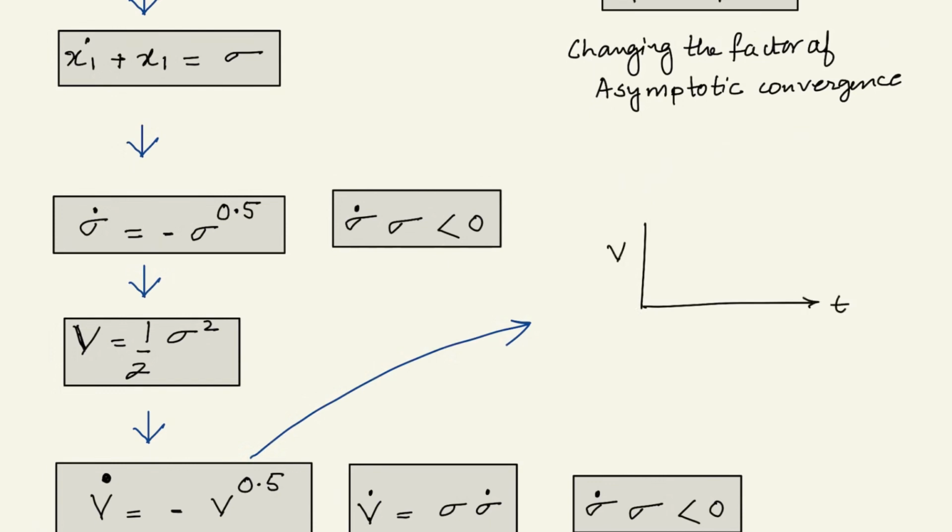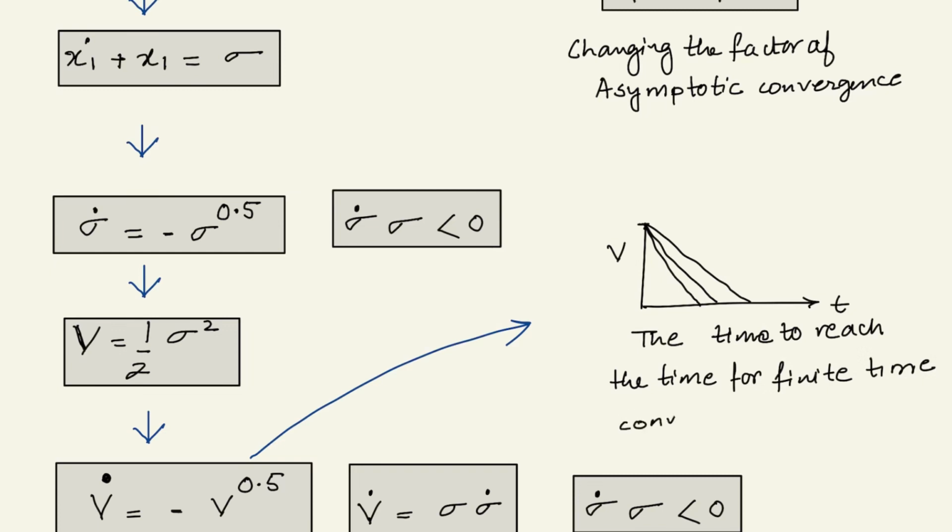In this case, this variable alpha will have a major impact, because in this case it is a finite time convergence. And obviously these variables alpha and c have to be greater than 0. Otherwise they won't be converging, they will be diverging. Thus v dot equal to minus alpha v to the power half.